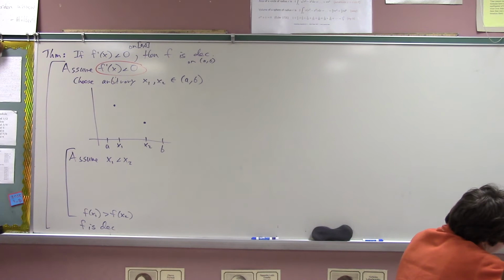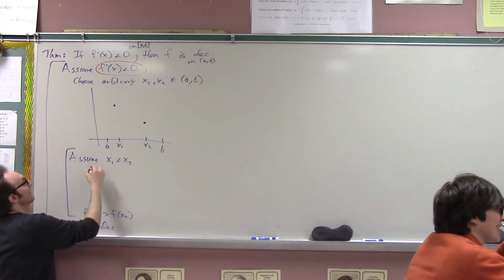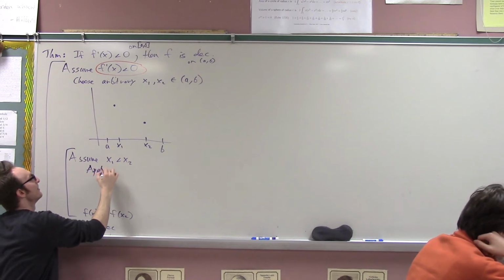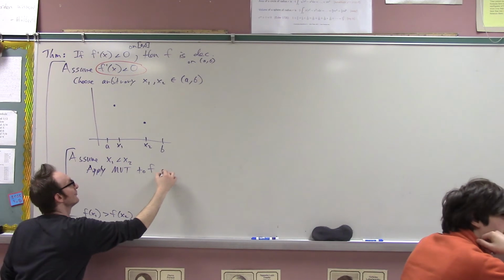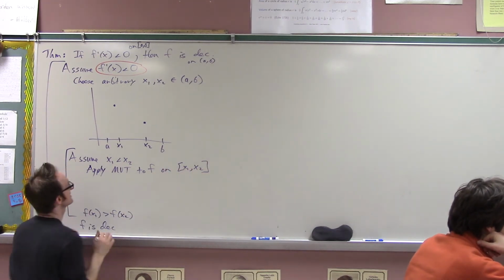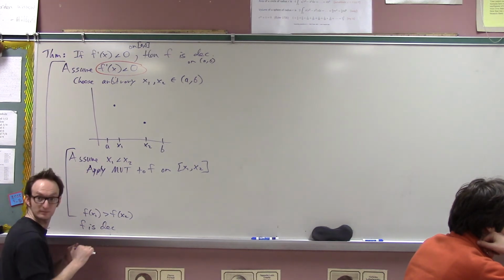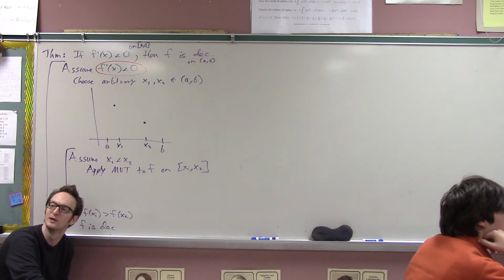If we want the proof in math, you guys are bored. Then can we just do it, right? So apply the mean value theorem to f on the interval x1, x2. What does the mean value theorem say? It's not really using the definition of the derivative, though it's kind of similar.